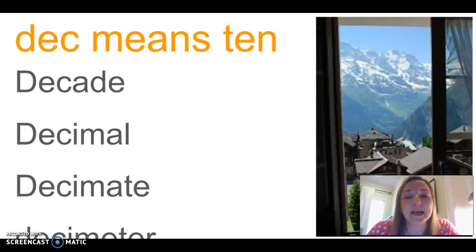All right, and then the next word is another math word that you will talk about more in middle school, but a decimeter is 1/10 of a meter. A decimeter is 10 centimeters, okay? So a decimeter, right? Another math word there for you, boys and girls.